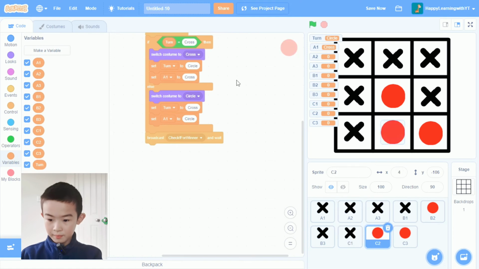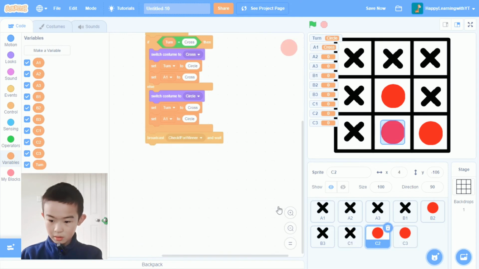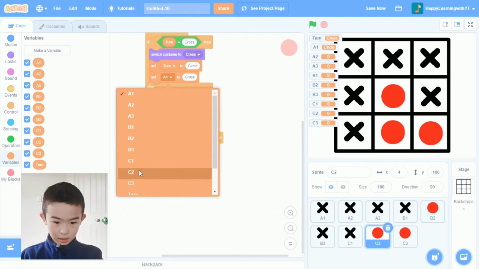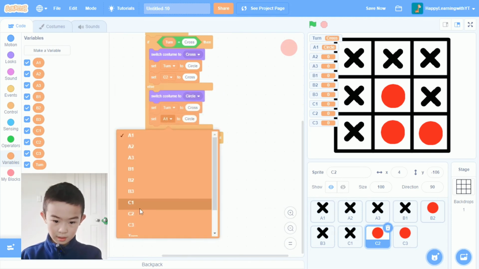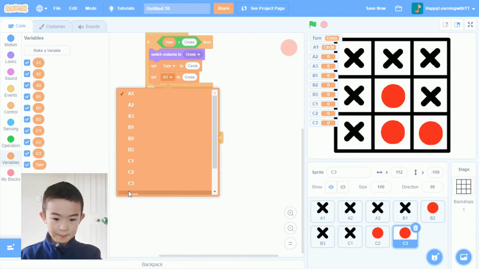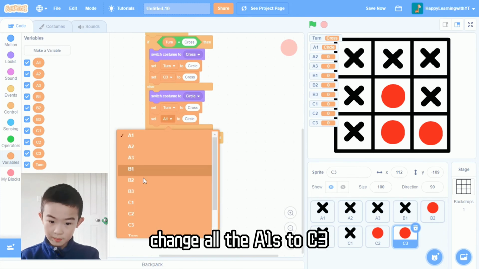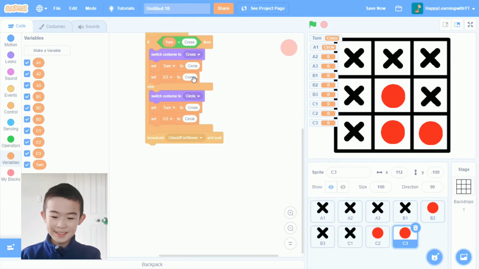C1. Wait, what? Go to C1. I'm going to change to A1. C1, cool. Now I'm going to C2. C2 to cross and C2 to circle, and C3. All the A1s to C3 in C3.